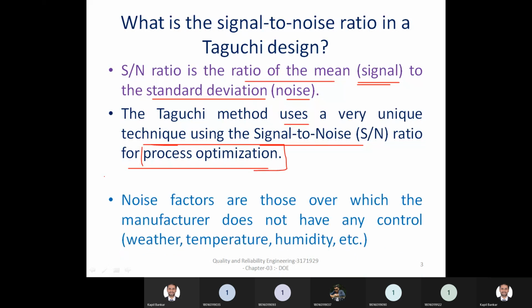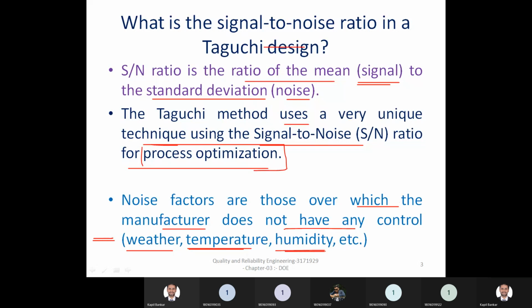Noise factors are those factors over which the manufacturer does not have any control, and that are considered as weather, temperature, and the humidity around your experiment. So you have to consider what type of weather there is, then the range of temperature and the humidity. These are some examples of uncontrollable parameters.